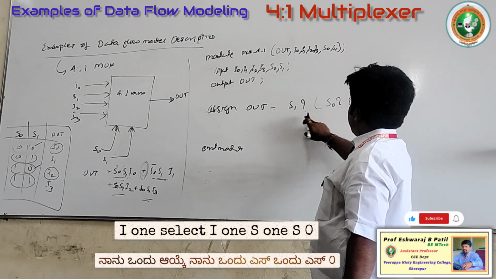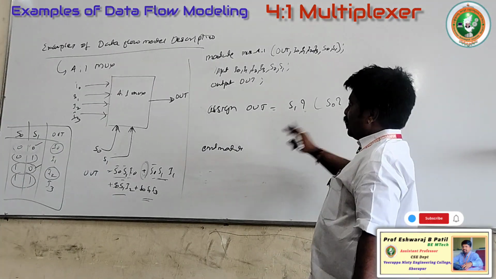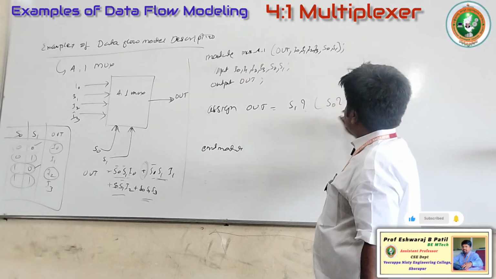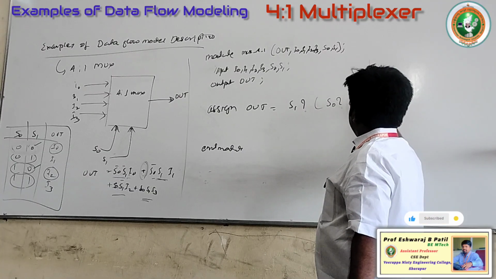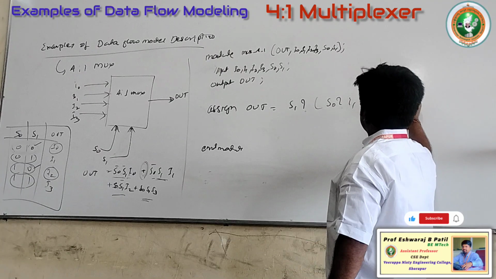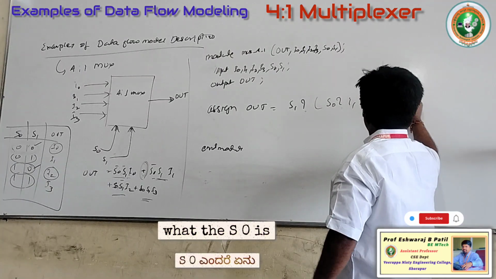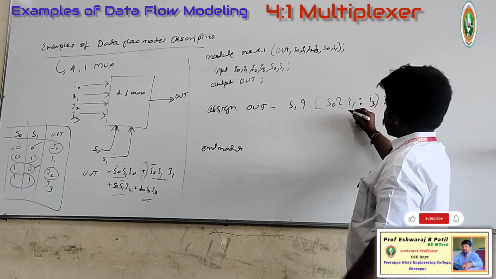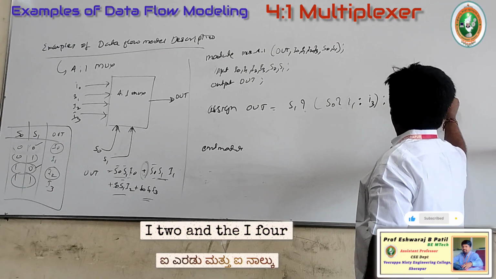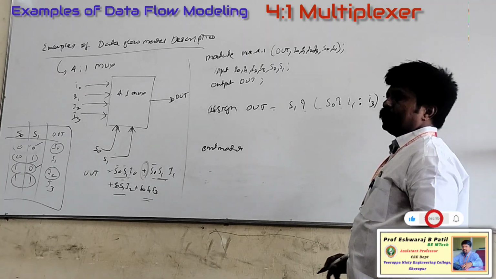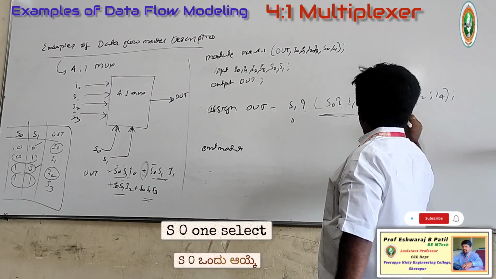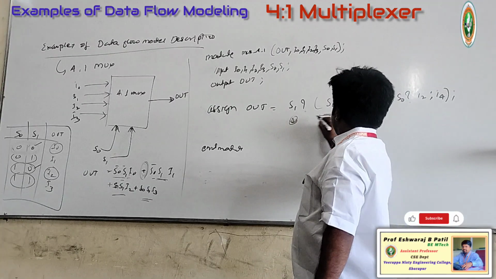I0 has to be selected. When S1 and S0 are both 0, I0 has to be selected. If S1 is 0 and S0 is 1, then it has to select I1. Or else it has to select the other pair, I2 and I3. If S0 is 0 it selects this one, and if S0 is 1 it selects that one.